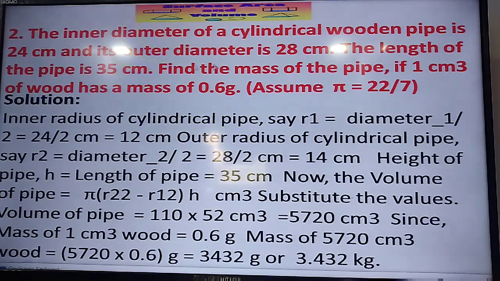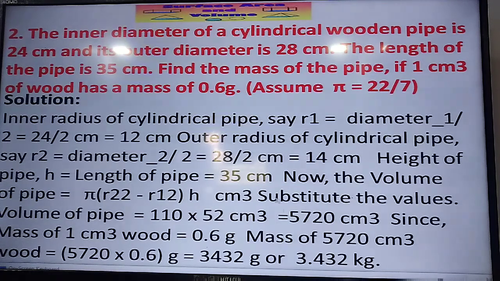So this r2 square means 14 square, and r1 square means 12 square. That gives the volume of the pipe as 5720 cubic centimeter. But what is given? The mass of the pipe we have to find, and 1 cubic centimeter is equivalent to 0.6 gram mass.